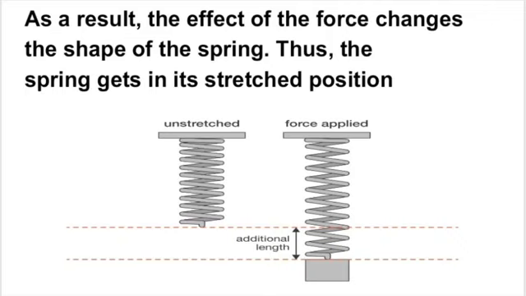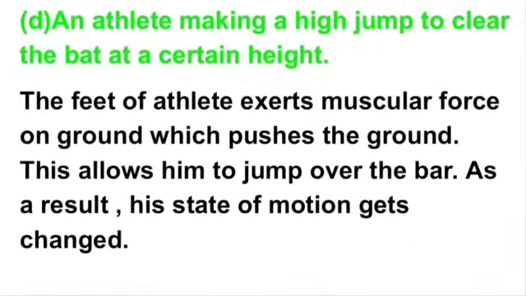Shown in this picture, the shape of the spring changes by the effect of force. Part D is an athlete making a high jump to clear the bar at a certain height. So the answer is the feet of the athlete exert muscular force on the ground.